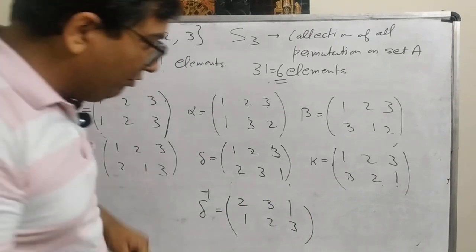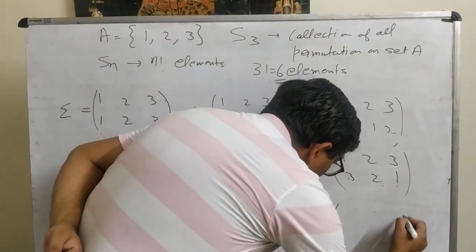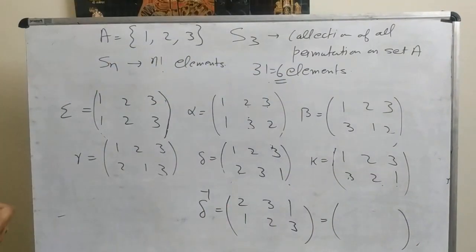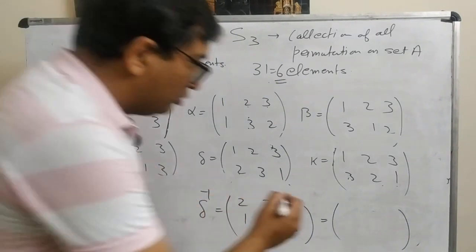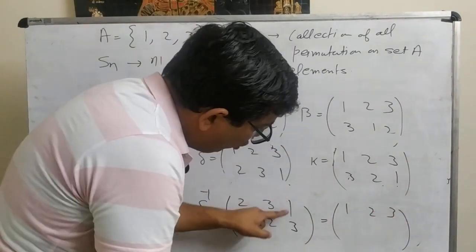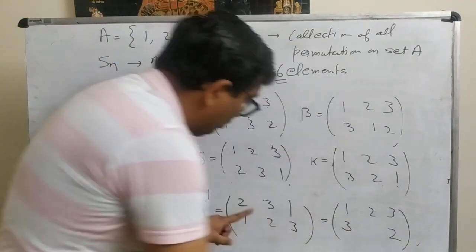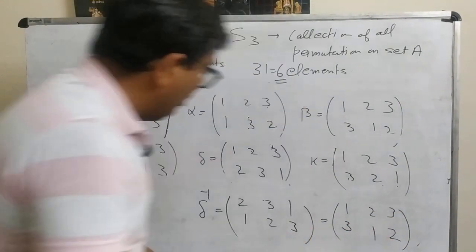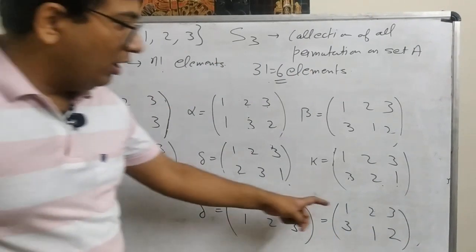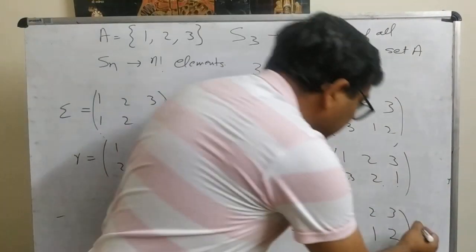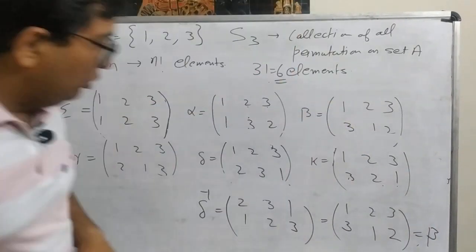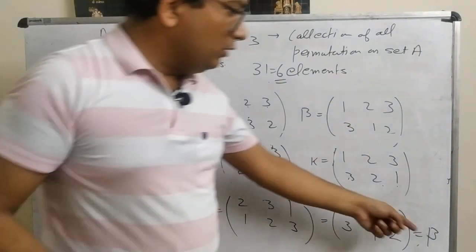And then what we will do? Then we will rearrange it. So again 1, 2, 3. 1 is mapped to what? 1 is mapped to 3, 3 is mapped to 2, and 2 is mapped to 1. So delta inverse is 1, 2, 3, 3, 1, 2, and 3, 1, 2 is beta. So delta inverse is equal to beta.